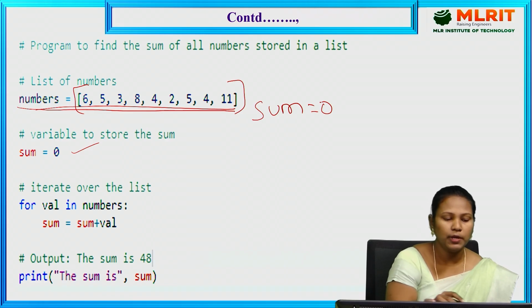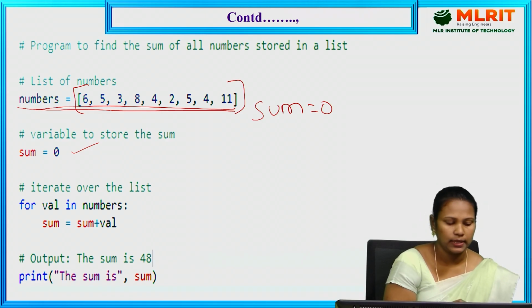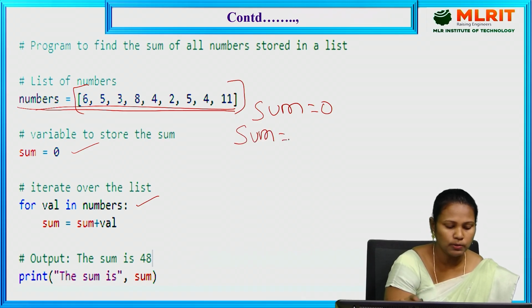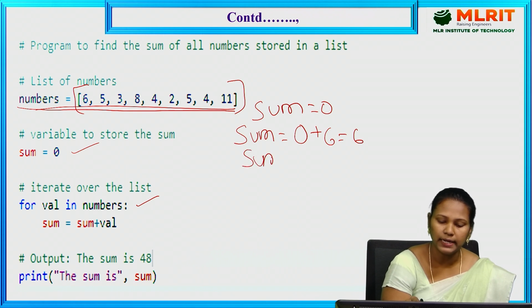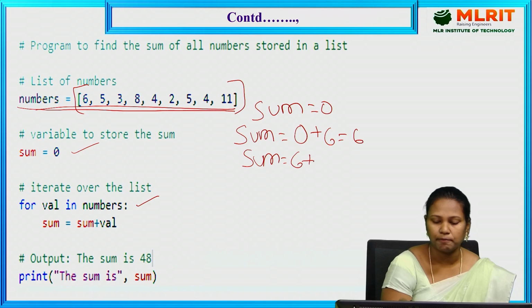Now we need to perform the summation of all the numbers. So here, for val in numbers. The numbers contain the whole list. We need to find out the sum value. By default the sum is 0. So sum is equal to sum plus val. The sum value is 0 by default. Val, the first value, is 6. Sum equals 6. Next, the sum is updated. Again, the number changes, that is 5. 6 plus 5.